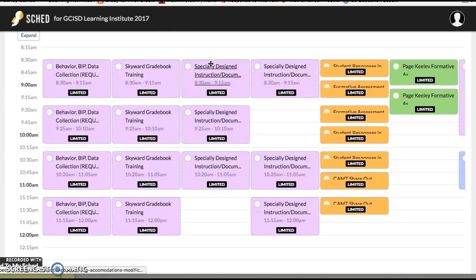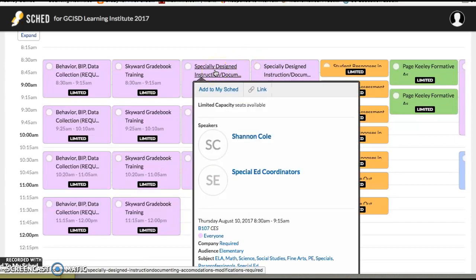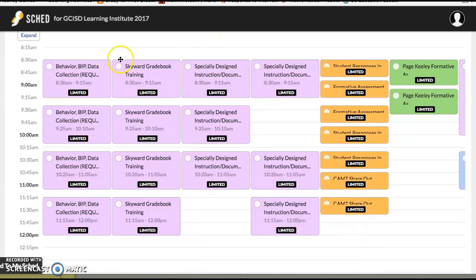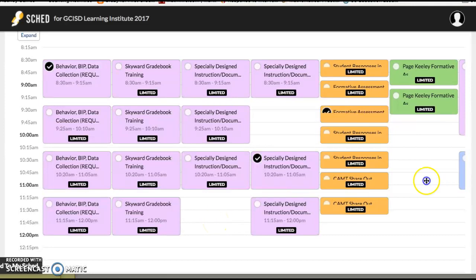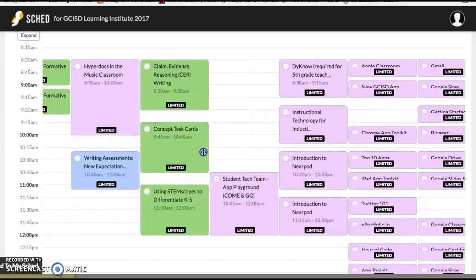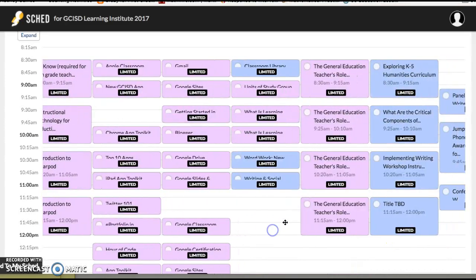And I'm just going to choose some sessions. Here are some things that are required, as I saw on the other schedule. I can also see that here it says required. And so I'm going to choose a behavior one. And oh, I really kind of want to hear this formative assessment one. So I'm not going to go to specially designed instruction here. I think I'll go to specially designed instruction there. And there was another required one. Was that about the general ed teacher's role in ARD? Oh, there it is. I could maybe choose it during this time slot. And you simply click the radio button to choose your sessions.